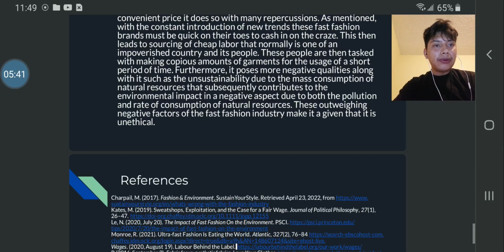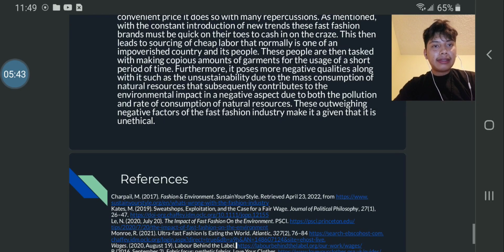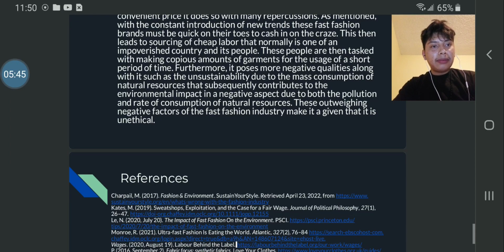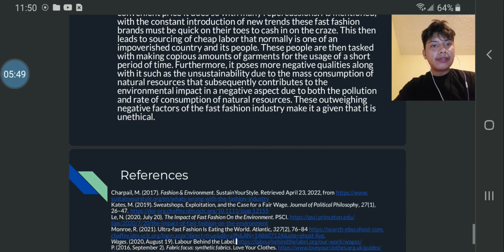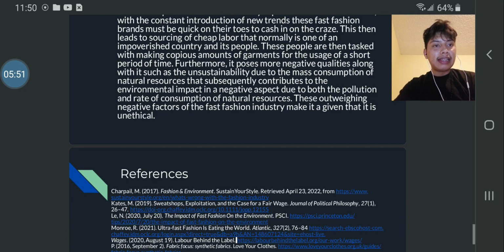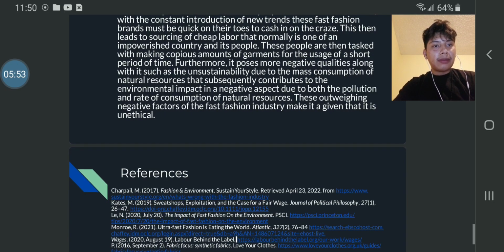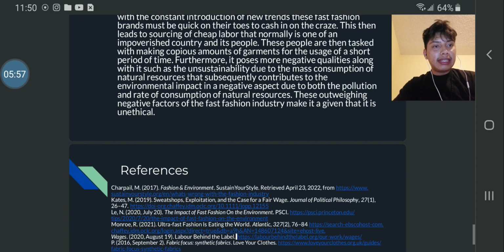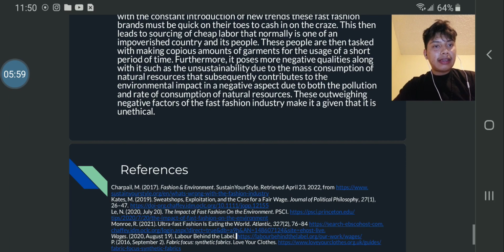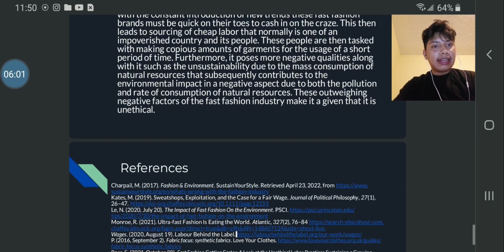Furthermore, it poses more negative qualities along with it, such as the unsustainability due to the mass consumption of natural resources that subsequently contributes to the environmental impact, in a negative aspect, due to both the pollution and rate of consumption of natural resources. These outweighing negative factors of the fast fashion industry make it a given that it is unethical.